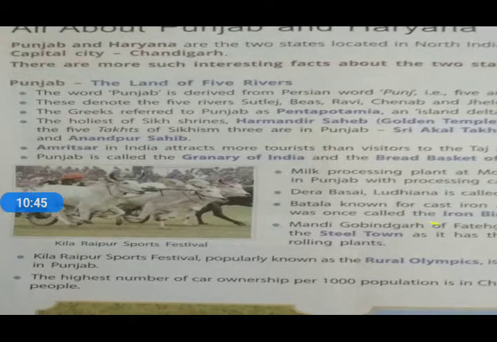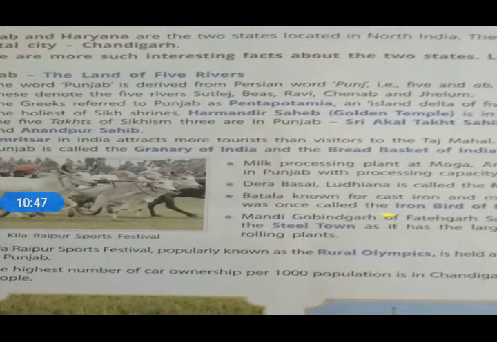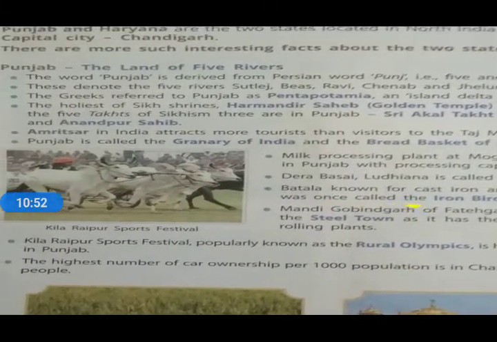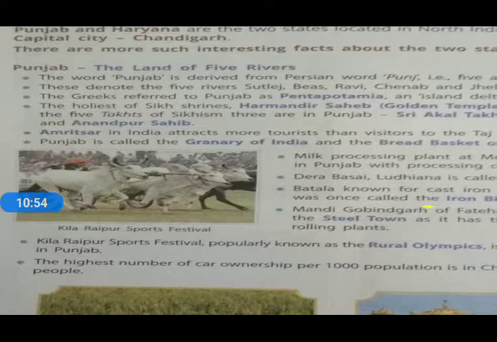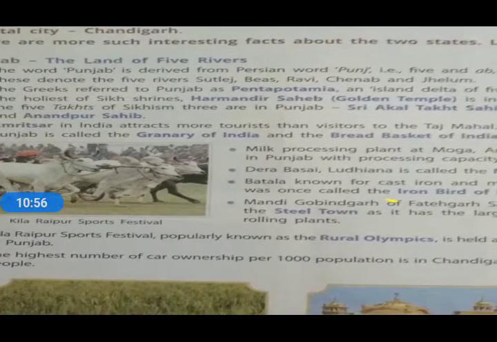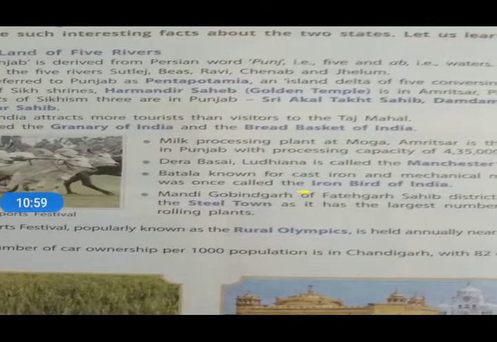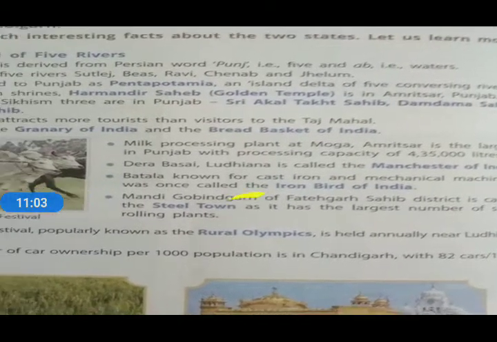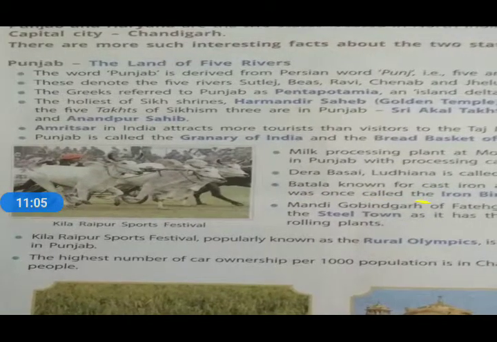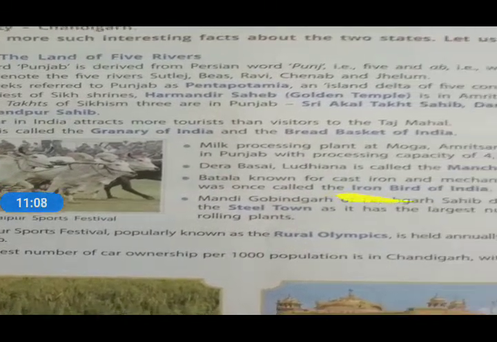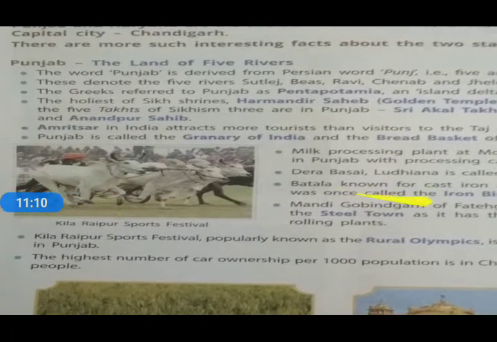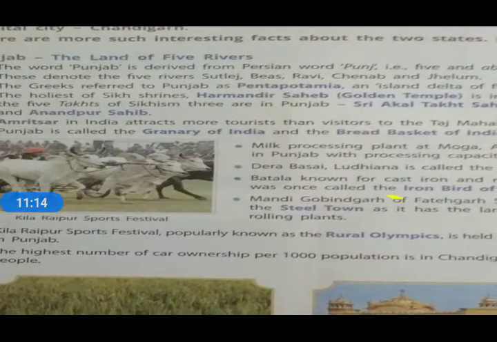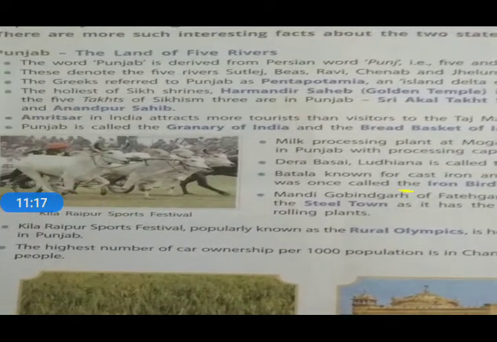The holiest of six shrines, Harmandir Sahib Golden Temple, is in Amritsar, Punjab. Of the five Takhts of Sikhism, three are in Punjab: Sri Akal Takht Sahib, Damdama Sahib, and Anandpur Sahib. These are the three Sahibs there. Amritsar in India attracts more tourists than the visitors to the Taj Mahal.